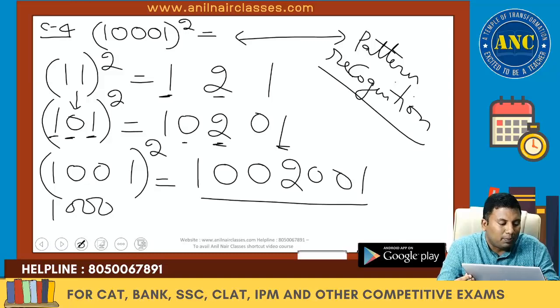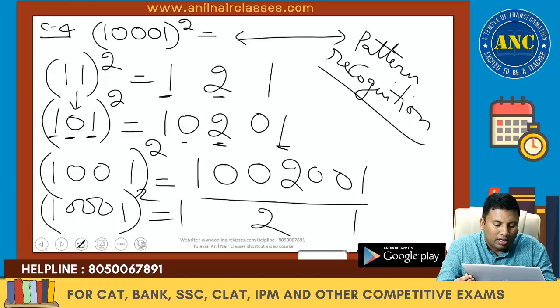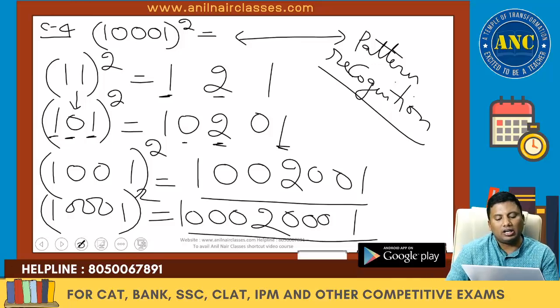If 10001 square is there, answer is 121, between two digits keep triple zeros. 1000, 2001. Concept 4. I hope it is clear.